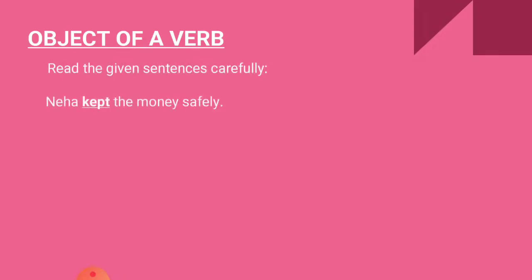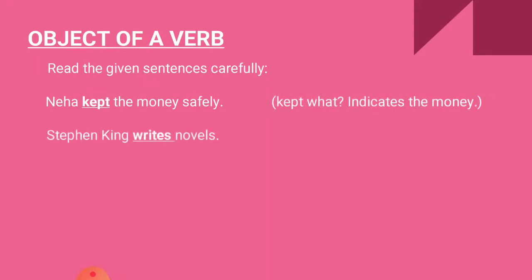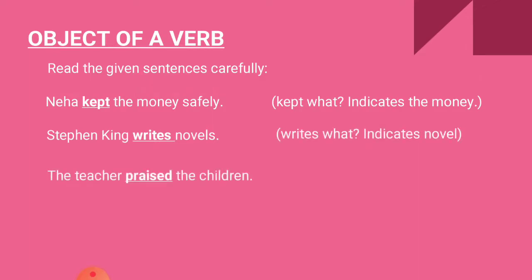Now we will see what is an object of a verb. Let's read the given sentences carefully. Neha kept the money safely. Kept what? Indicates the money. Stephen King writes novels. Writes what? Indicates novel. The teacher praised the children. Praised whom? Indicates the children.